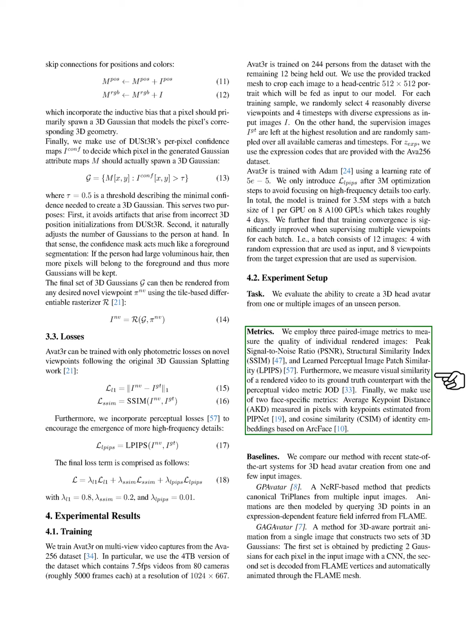To measure the quality of the rendered images, we use 3 metrics: peak signal-to-noise ratio, PSNR, structural similarity index, SSIM, and learned perceptual image patch similarity, LPIPS. We also assess the visual similarity of rendered videos to their ground truth counterparts using the perceptual video metric JOD. Additionally, we employ 2 face-specific metrics: average keypoint distance, AKD, in pixels, estimated from PipNet, and cosine similarity, CSIM, of identity embeddings based on ArcFace.